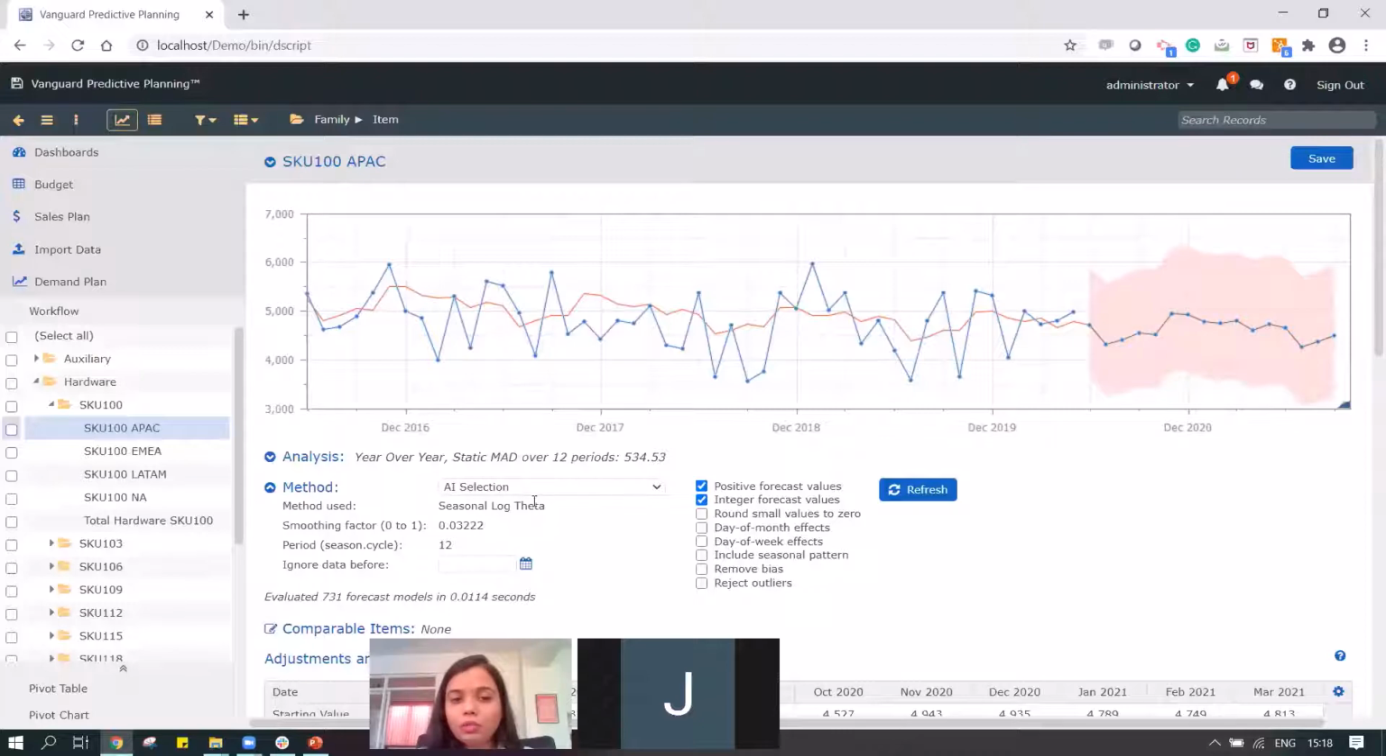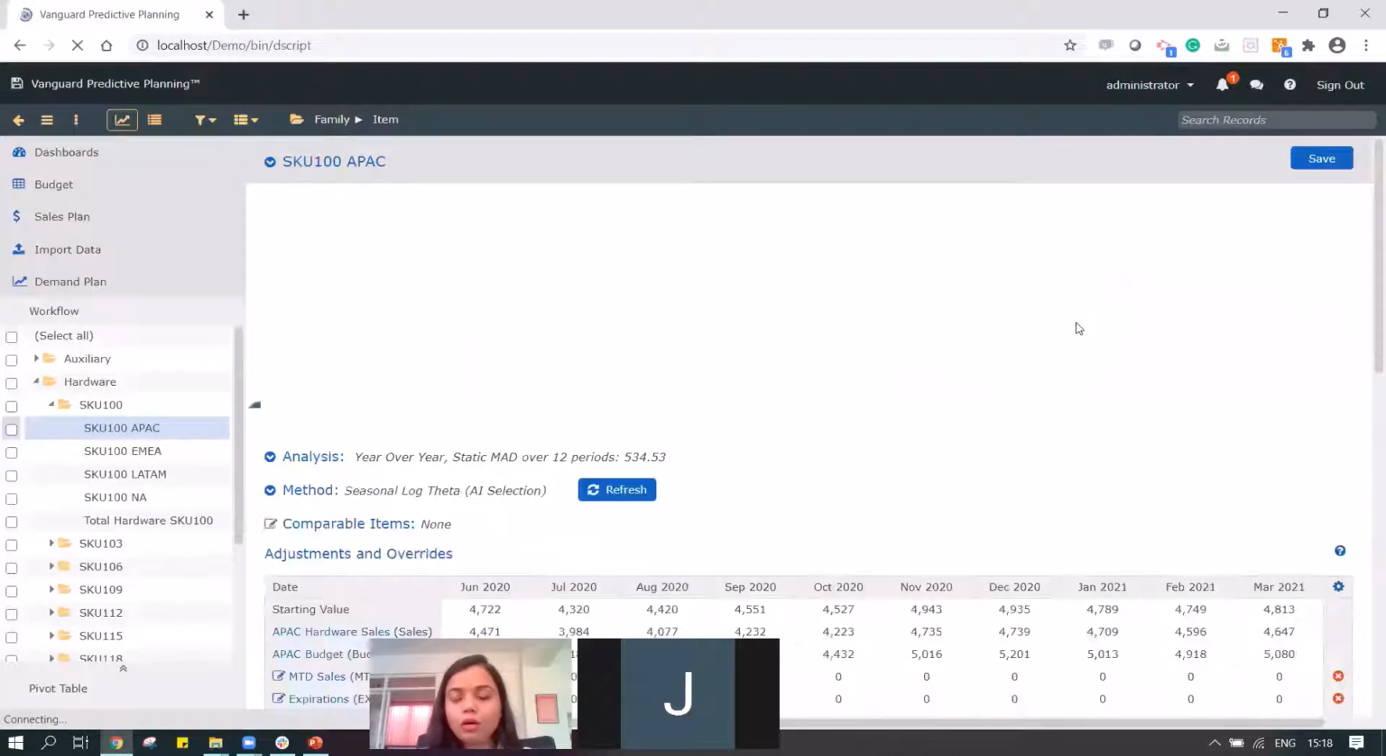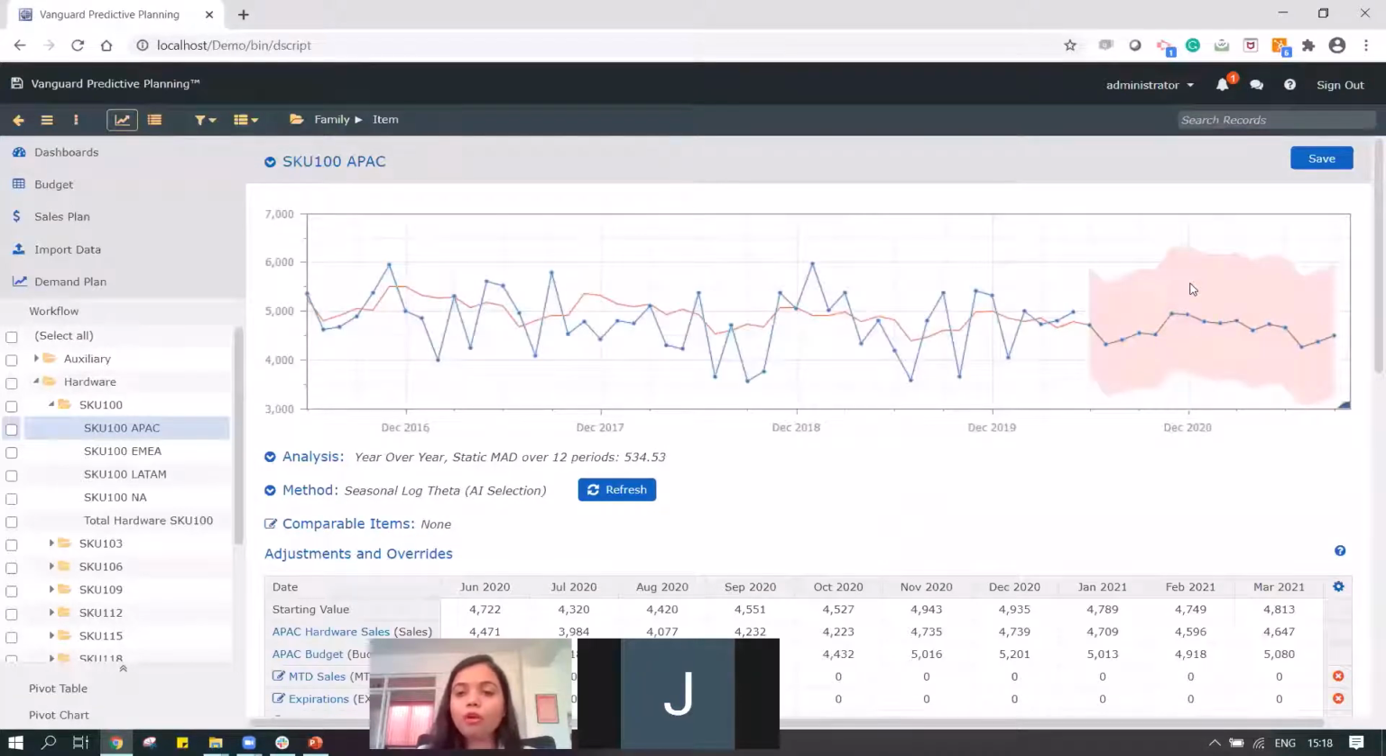Once the model gets selected, it also does a lot of configurations. There are a lot of innovations that are done by the Vanguard team, and the pink band that you see over here is the forecast uncertainty. So it's really critical information that you see.